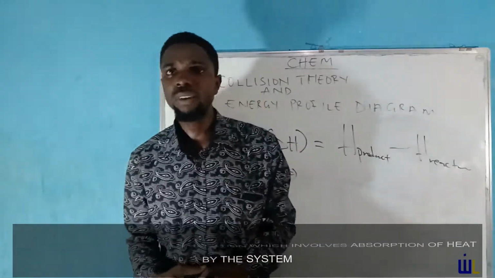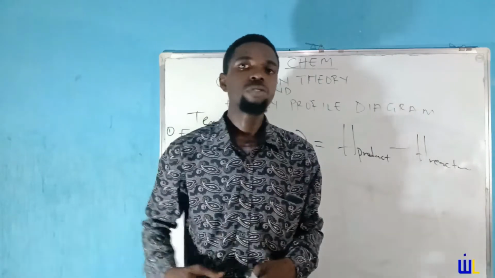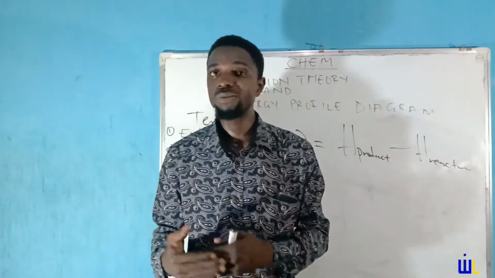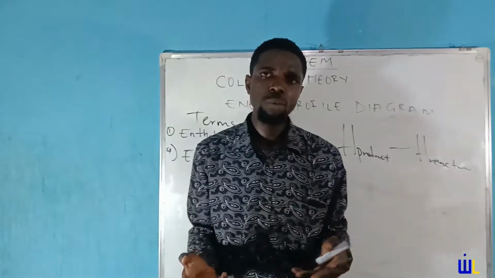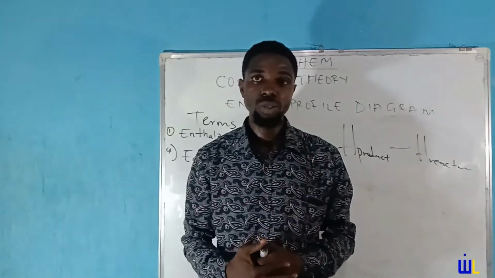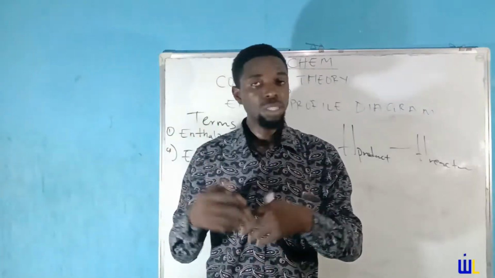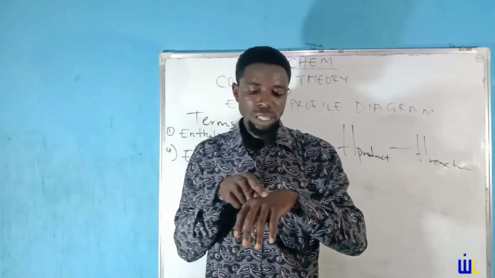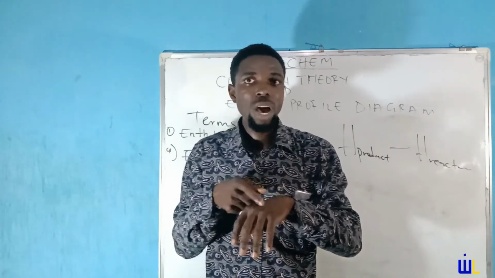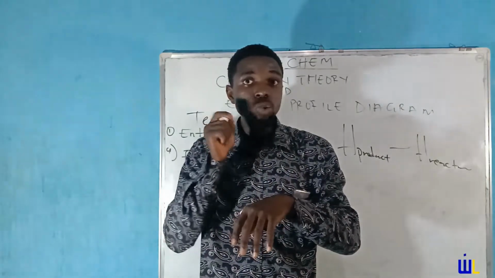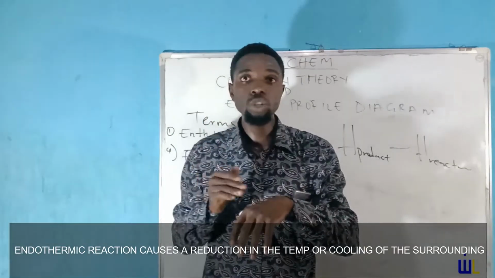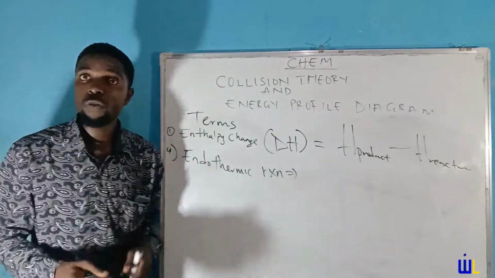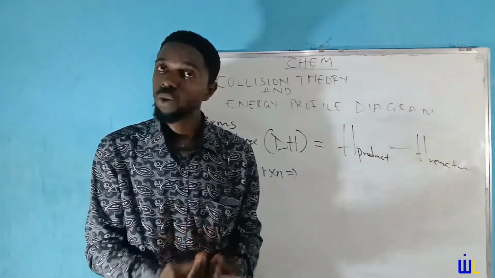In this type of reaction, you will find out that the heat or the energy of the surrounding reduces. The temperature of the surrounding reduces, and because of that, it is referred to as an endothermic reaction. Examples of endothermic reaction is, for instance, your vaporization process. You bring something like your methylated spirit and you rub it on your hand. You notice that as the methylated spirit is vaporizing, the temperature of your hand is cooling. What is it trying to tell you? Endothermic causes a reduction in the temperature of the surrounding. So exactly that. Endothermic reactions are reactions which involve absorption of heat to the system.